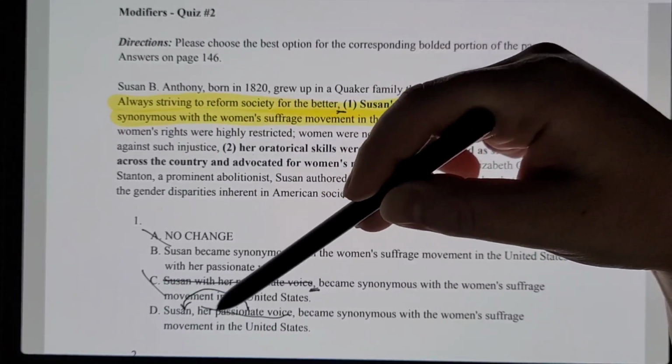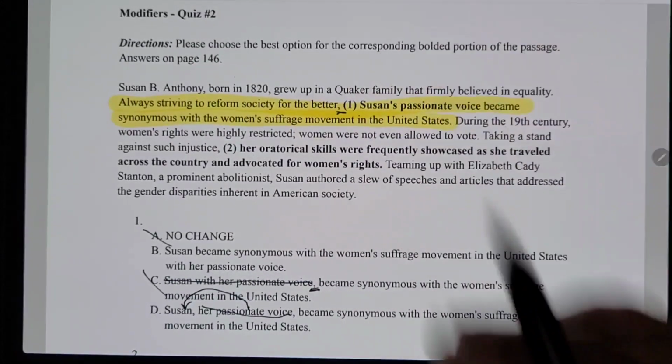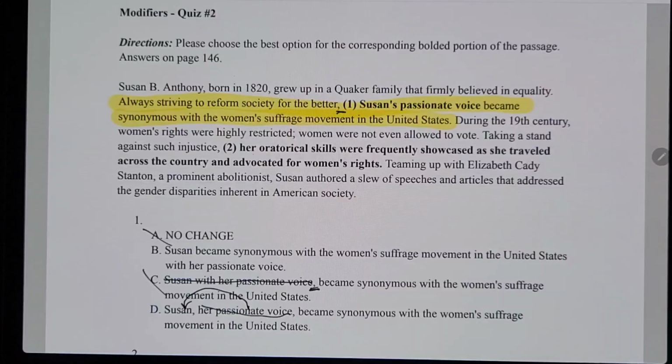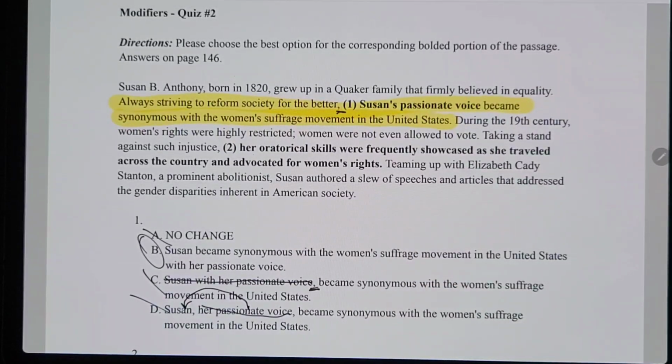You can't use "her" here. Susan is not her passionate voice. That just doesn't make any sense. You could say who has a passionate voice or who is known for her passionate voice. You can't just say her passionate voice. That doesn't make sense for referring to Susan. So now we know it can't be D, so it absolutely has to be B.